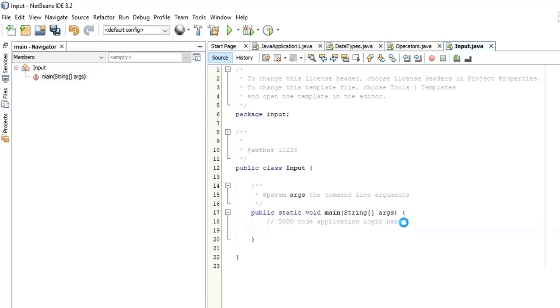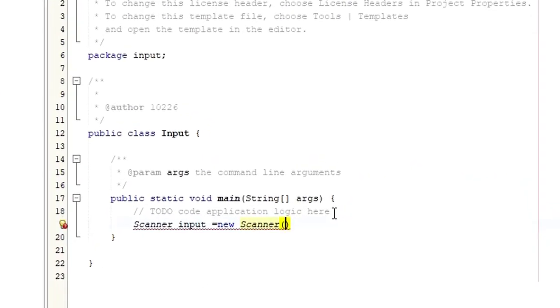So let me show you now. Let me give you a simple example. Let me say I want to get an input from the user. So if you want to get an input from the user, as I said, you have to use the Scanner class, then you have to create an object. Let's say input is an object, then I'm going to use the new keyword, then I'm going to use Scanner. Inside I'm going to use System.in. So this is a traditional way most programmers use to get the input from the user.